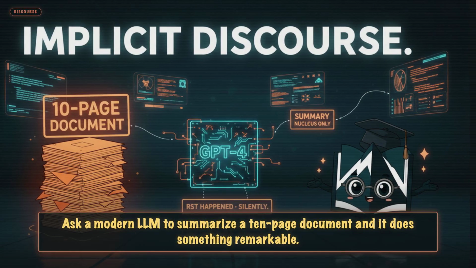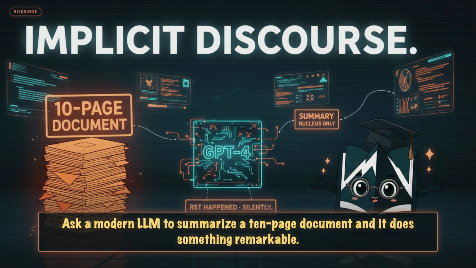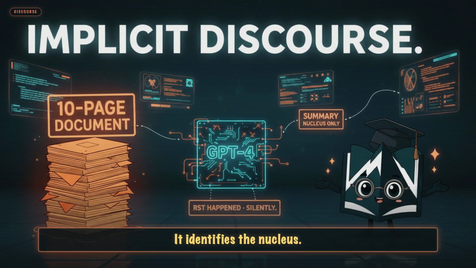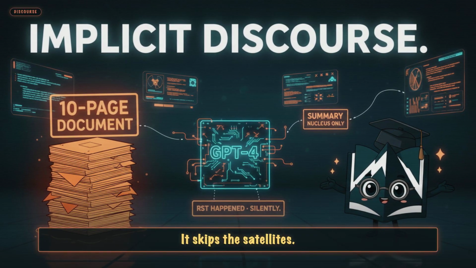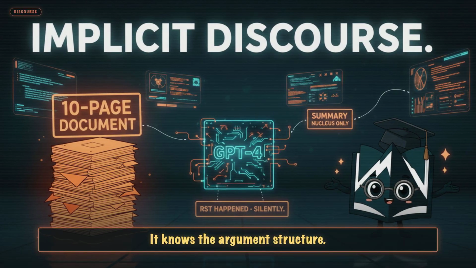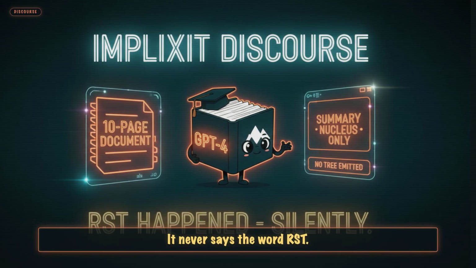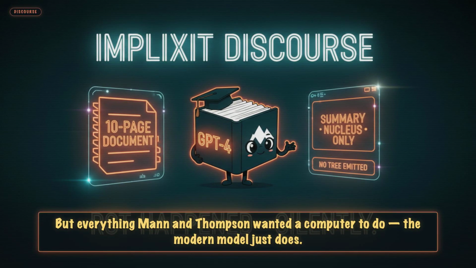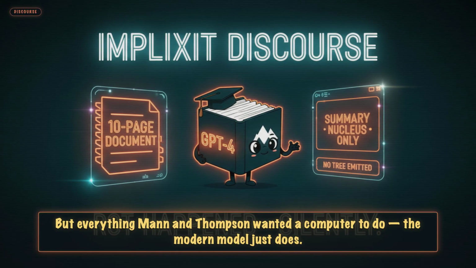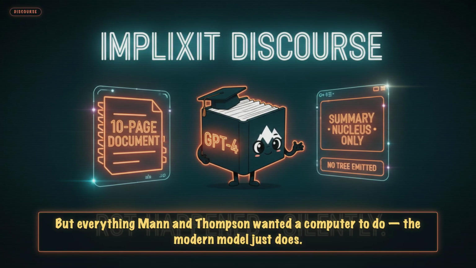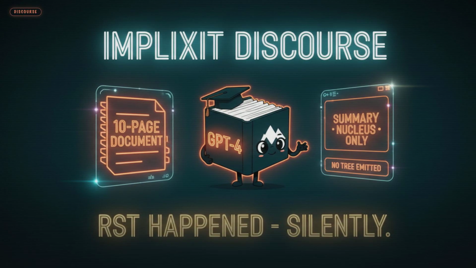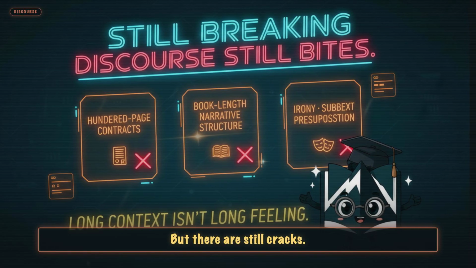Ask a modern LLM to summarize a 10-page document and it does something remarkable. It identifies the nucleus, it skips the satellites, it knows the argument structure. It never says the word RST, it never emits a tree, but everything Mann and Thompson wanted a computer to do, the modern model just does, implicitly, in its weights. But there are still cracks.